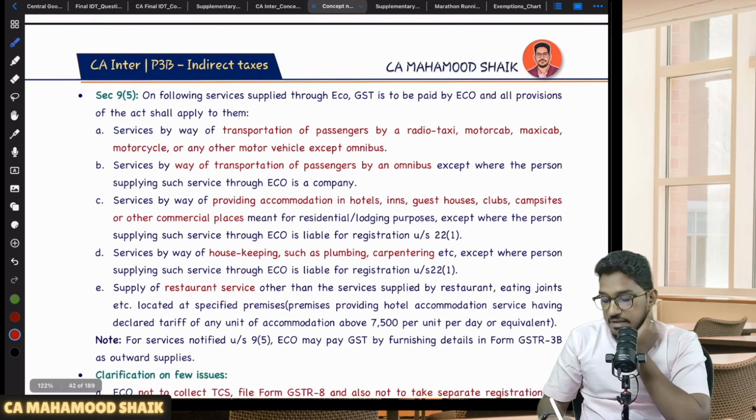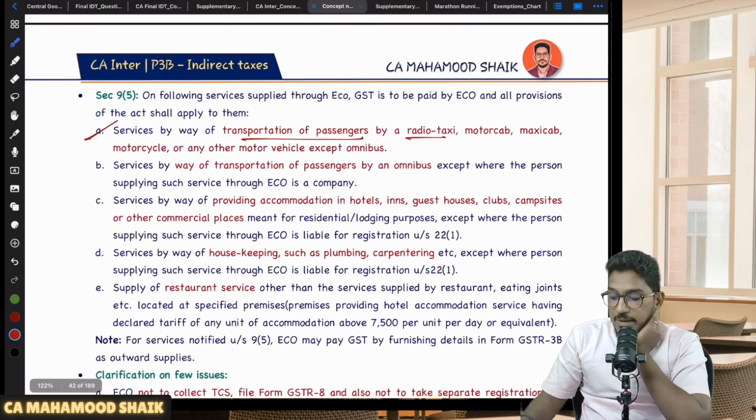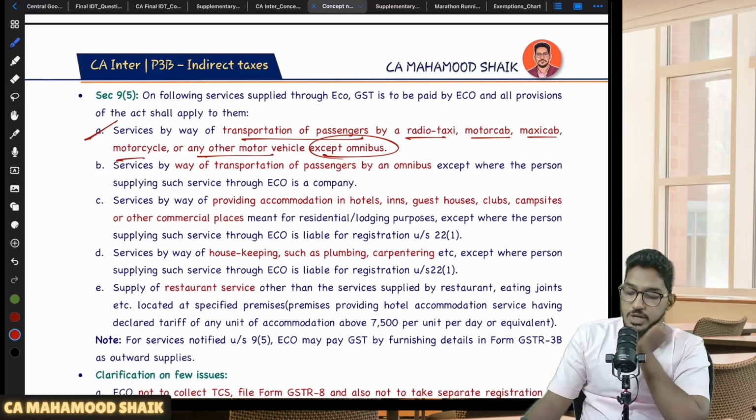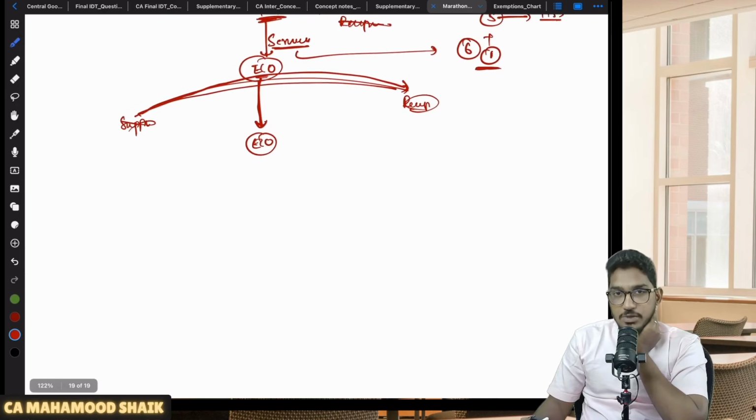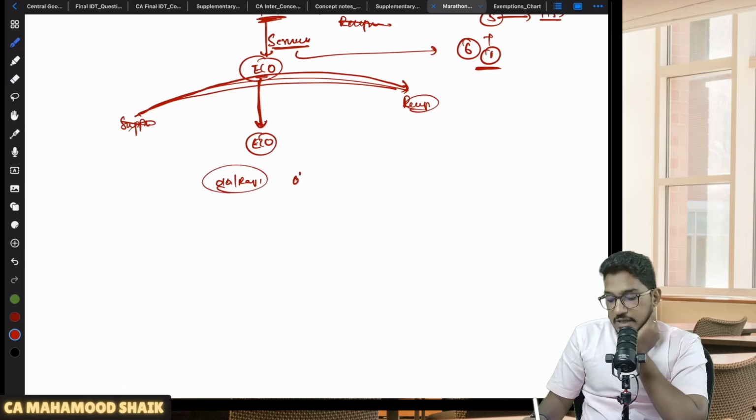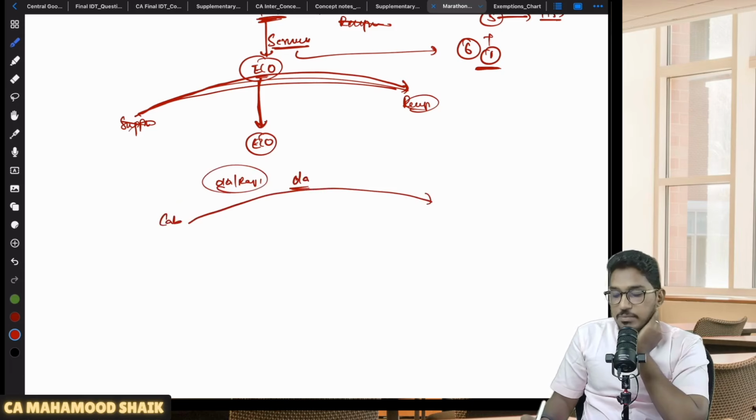So, number one, services by way of transportation of passengers by a radio taxi, motor cab, maxi cab, motorcycle, or any other motor vehicle except omnibus. Other than the usual bus we see, if services of transportation of passengers are provided through the e-commerce operator, here they are referring to Ola, Rapido, Uber. So these are the e-commerce operators. Let us take Ola. Ola is an e-commerce operator. There is a cab driver. He will get registered with Ola. He will provide the services of transportation of passengers to a recipient. Who is the supplier? Cab driver. Who is the recipient? That person whoever is booking the cab.